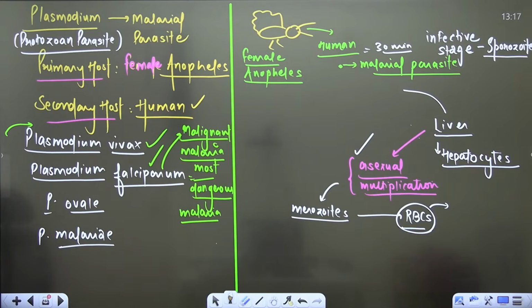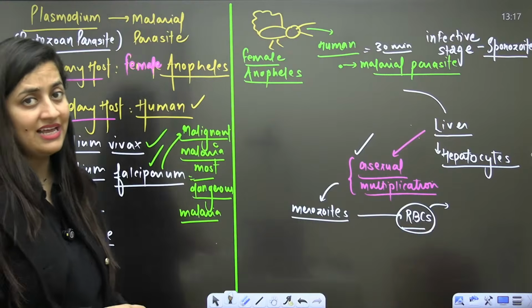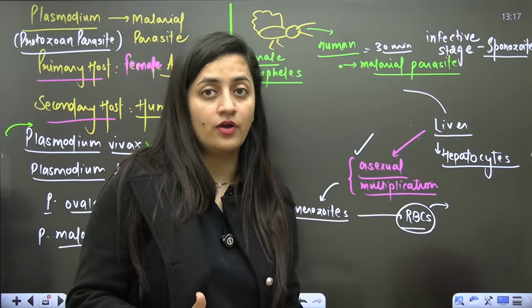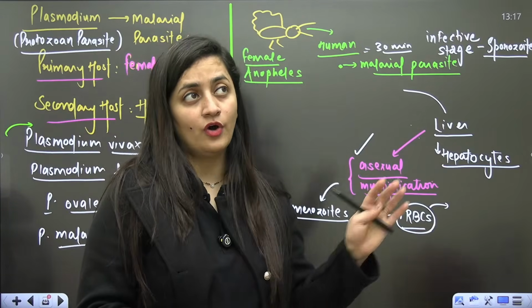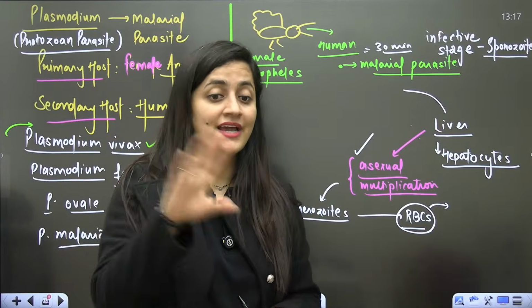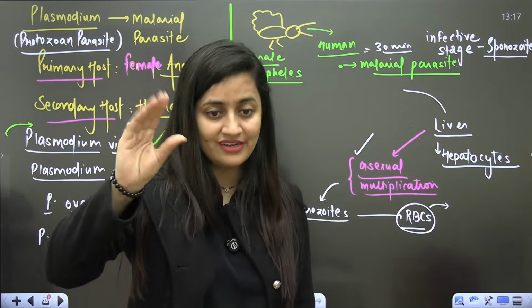So basically the parasite will multiply within the liver cell, will attack the RBCs. RBCs will rupture there. And even in the RBC, as I said, asexual multiplication is still going on. There also we read about the stages. Again, I'm not telling you in sequence, I'm giving you a general idea.